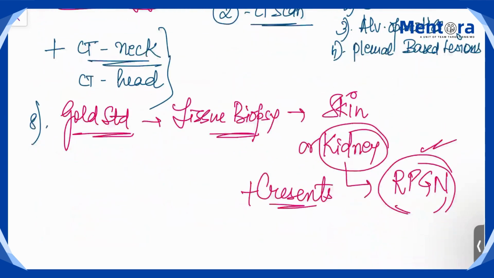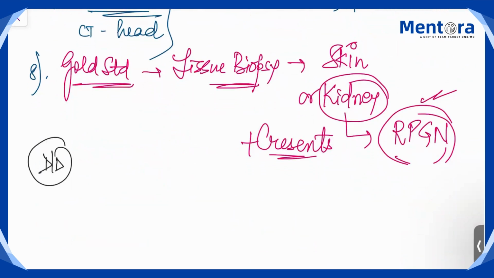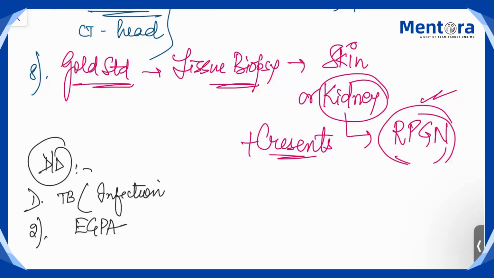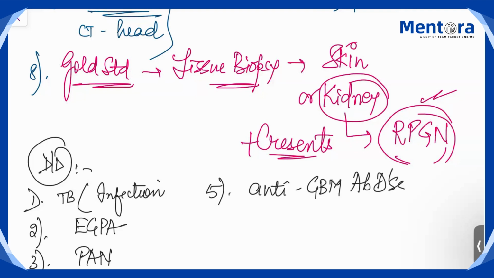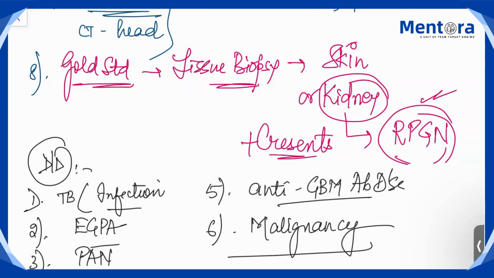What will be the differential diagnosis for vasculitis? So your first DD will be your tuberculosis, that is any sort of infection can be there. Second is your Churg-Strauss, because it is again ANCA-associated vasculitis. Third, again PAN, microscopic polyangiitis, MPA. Fifth, it will be your anti-GBM disease, anti-GBM antibody disease. Sixth is your malignancy. So all these will be your differential diagnosis. So history part is very, very important.